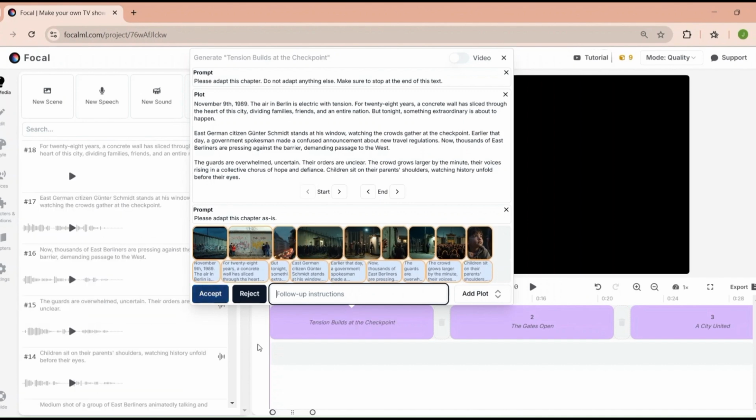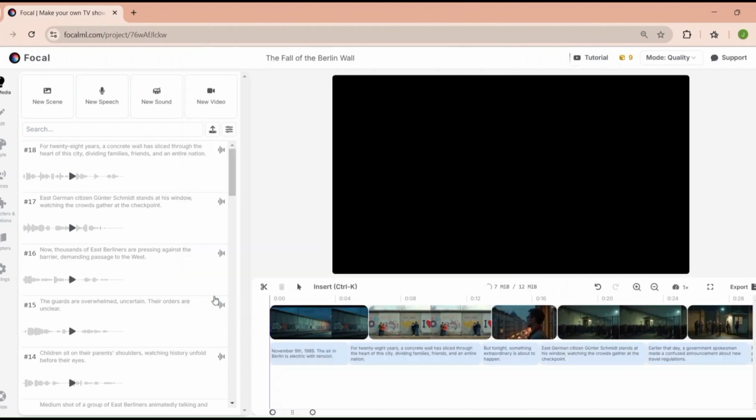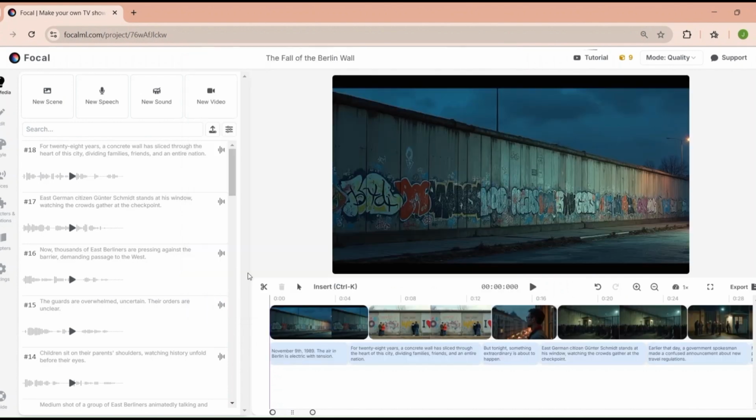Finally, export the video. Focal ML lets you download it in various formats, so you can easily share it or import it into another editing tool for further polishing.